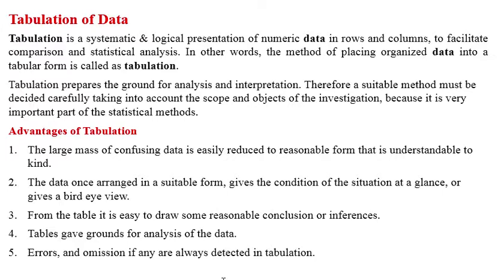So it becomes easy for the researcher, for the statistician to tabulate those data and come to the conclusion and make reasonable inferences for the particular scope or object of the investigation. So this is the meaning of tabulation. Tabulation is a systematic and logical presentation of numerical data in rows and columns. Why is it done? It is a ground for analysis and interpretation. So these are the 5 points or advantages of tabulation.